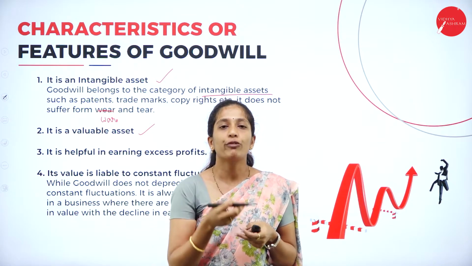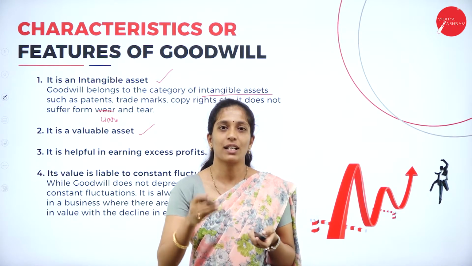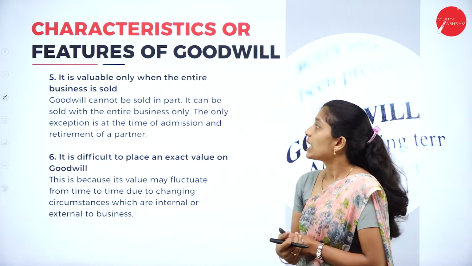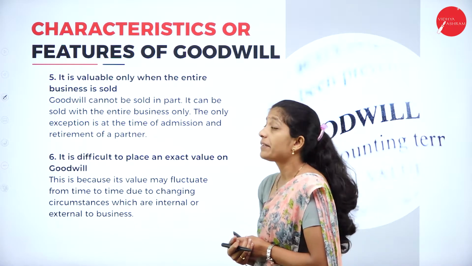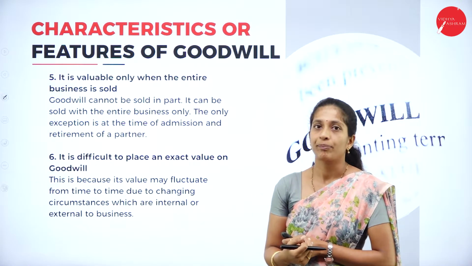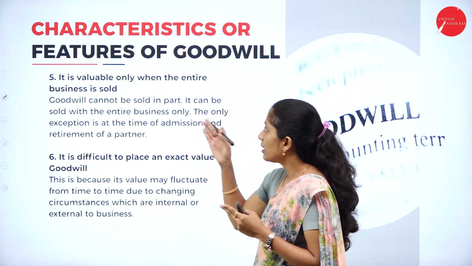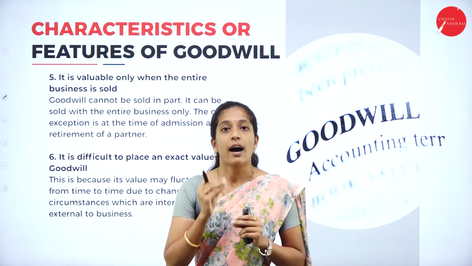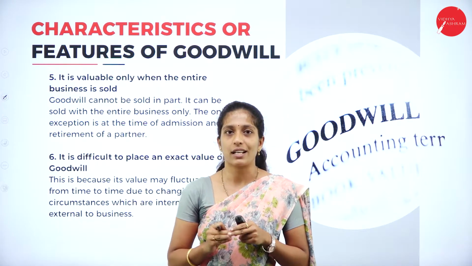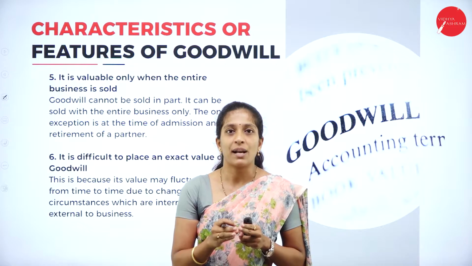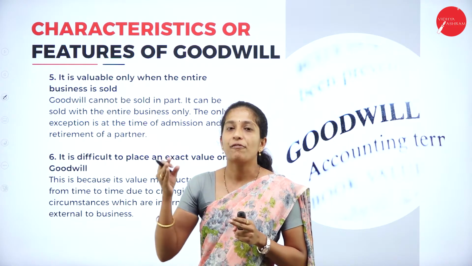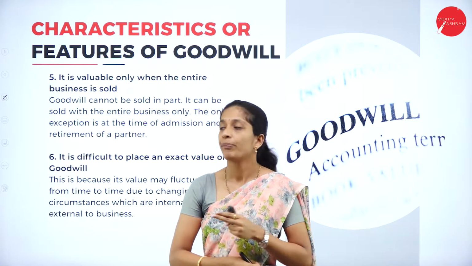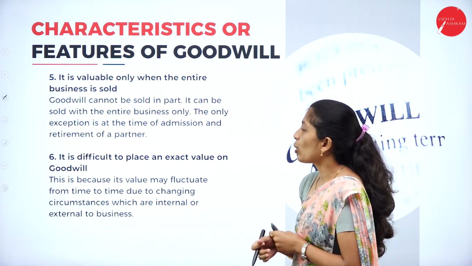So here the value of goodwill might also decrease. So it keeps on fluctuating. And the next one is, it is valuable only when the entire business is sold. As I told, its value can be analyzed only when the entire business is sold, except during admission as well as retirement. Other than that, the value of the business will be analyzed only when the business is sold. So goodwill cannot be sold in part.